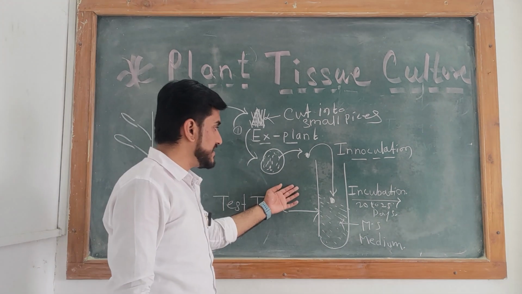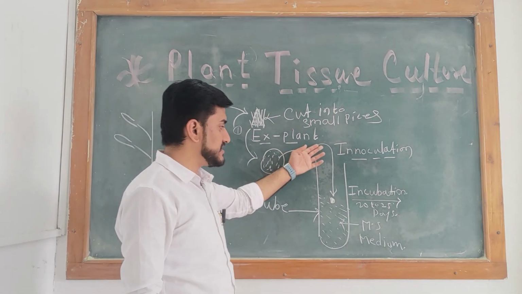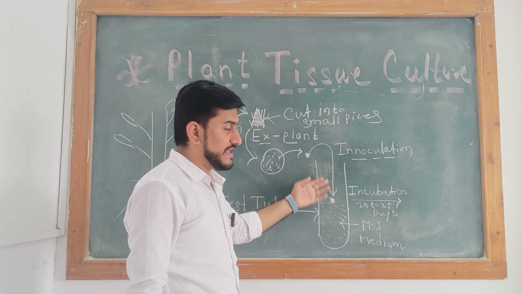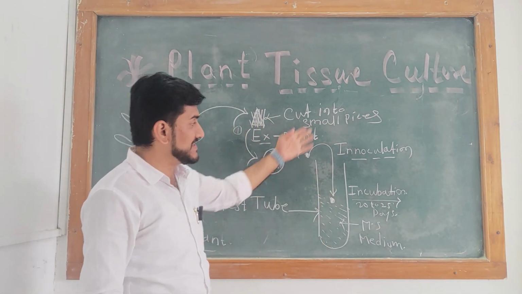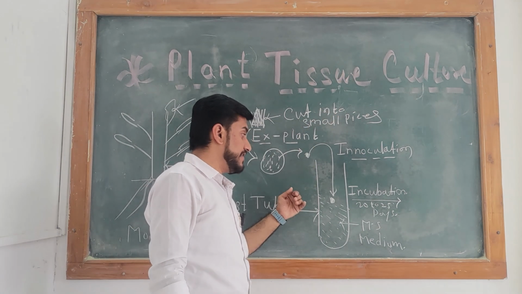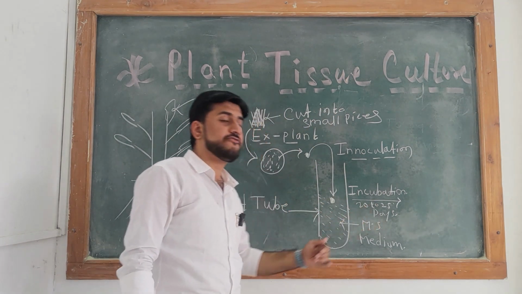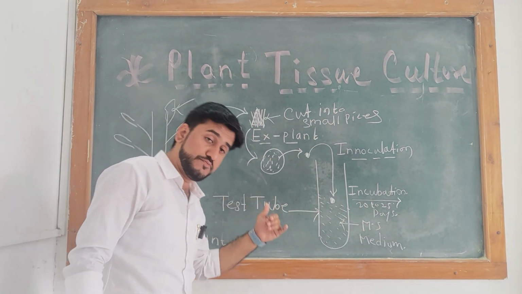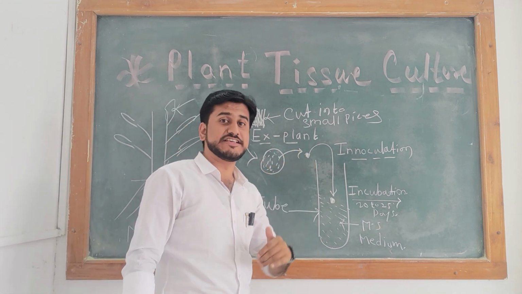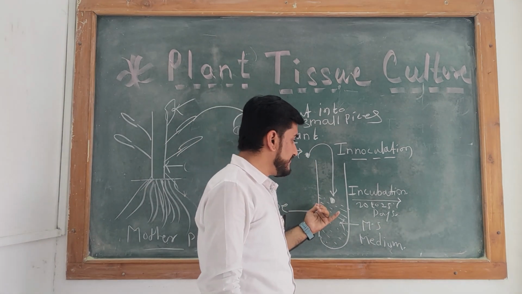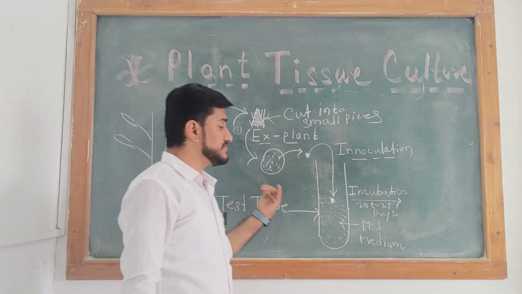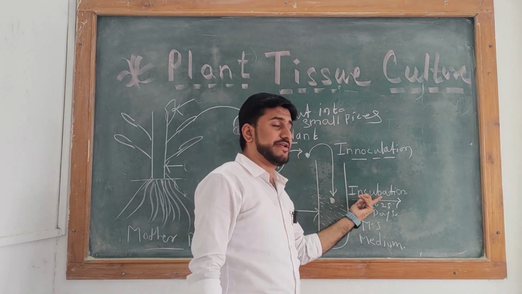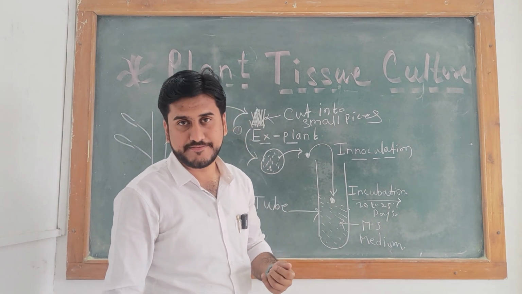Inoculation means the explant is transferred into the test tube with the MS medium, and we then provide a waiting period of 20 to 25 days for the plant to grow. This waiting period is known as the incubation technique.